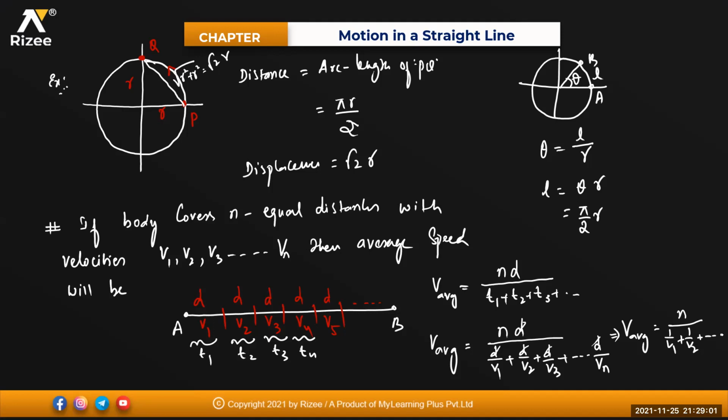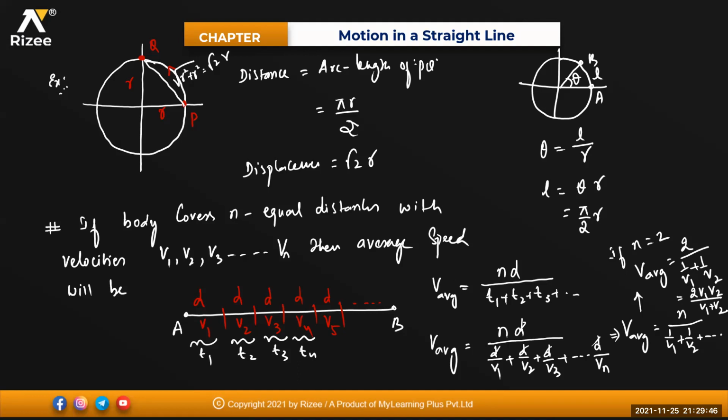Now tell me, if n is equal to 2, what will be the answer? If n is equal to 2, v average will become 2 divided by 1 by v1 plus 1 by v2. If I take the LCM of that, that will become 2v1v2 divided by v1 plus v2. So it is 2v1v2 divided by v1 plus v2. Any doubt?